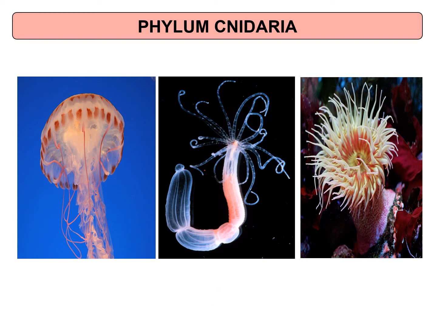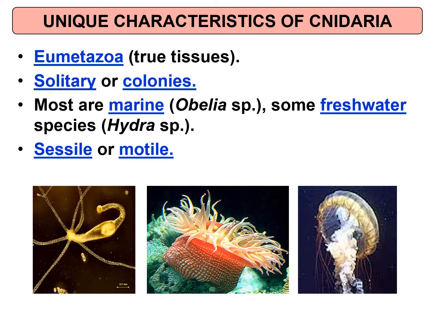Okay, the second phylum we are going to discuss in this video is phylum Cnidaria. Okay, the C is silent, Cnidaria or Coelenterata, another name. Cnidaria are considered as eumetazoa because they have true tissues.